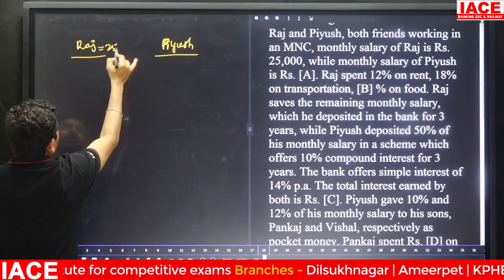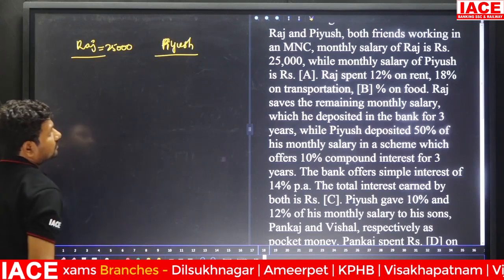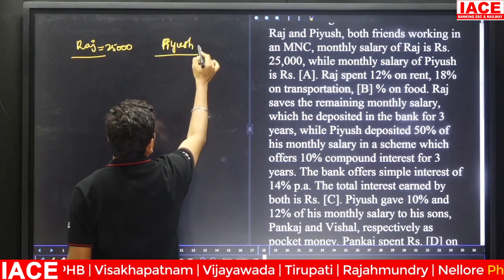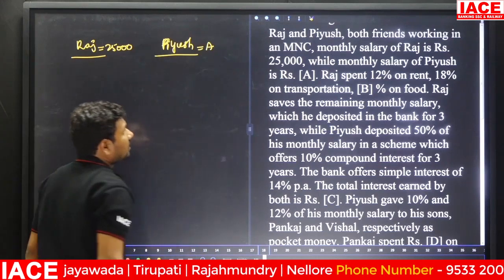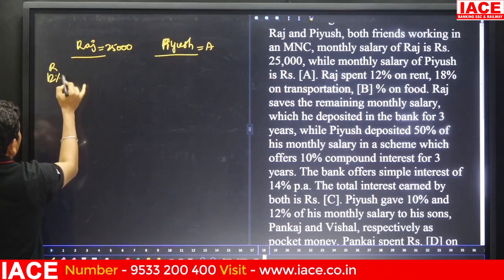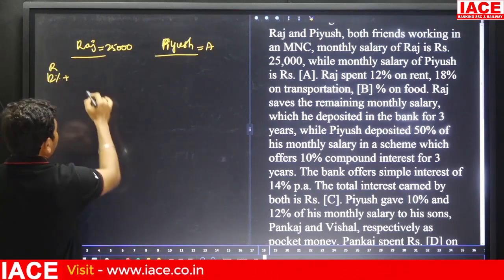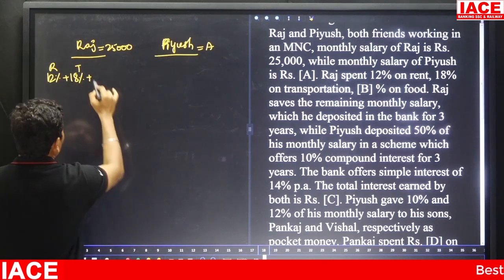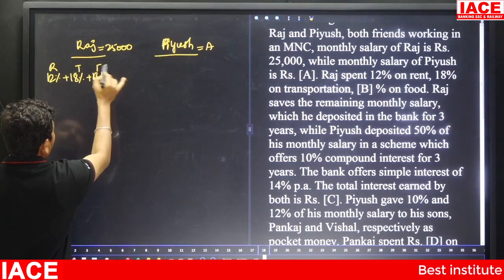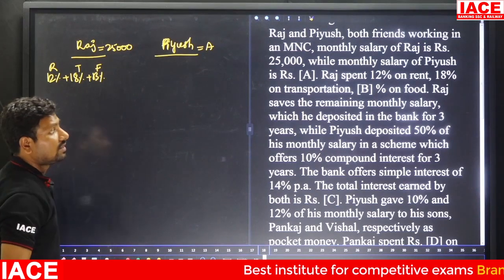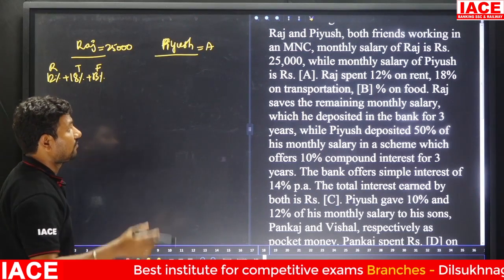Raj's salary is how much? 25,000. While the monthly salary of Piyush is A, capital A. Raj spent 12% on rent plus 18% on transportation, and next B percentage on food, and the remaining is saved. He deposited the monthly savings in the bank for how many years?